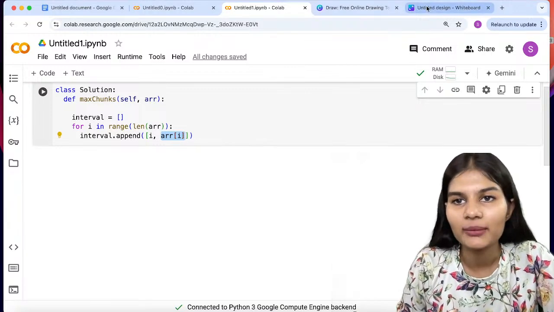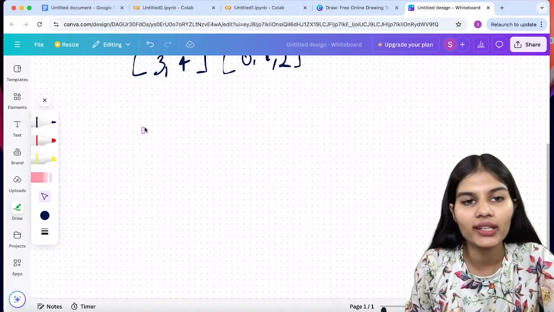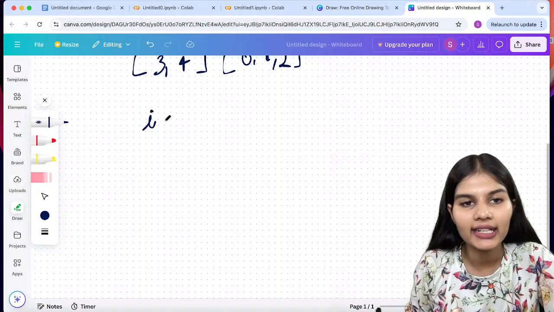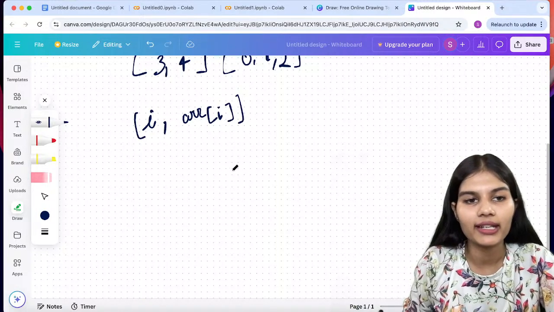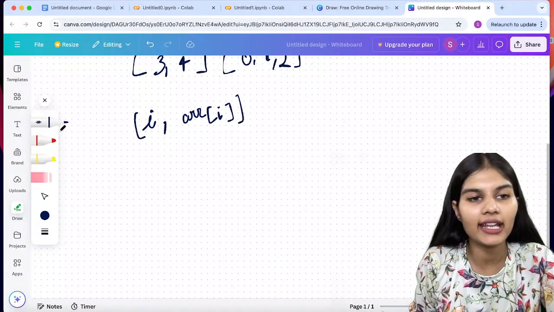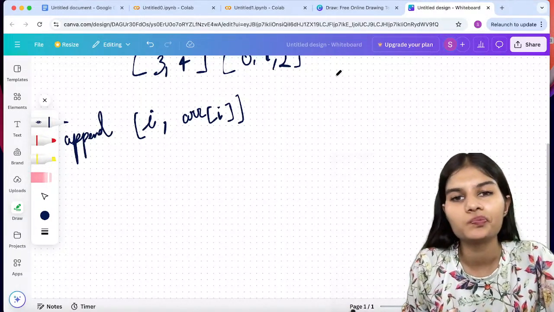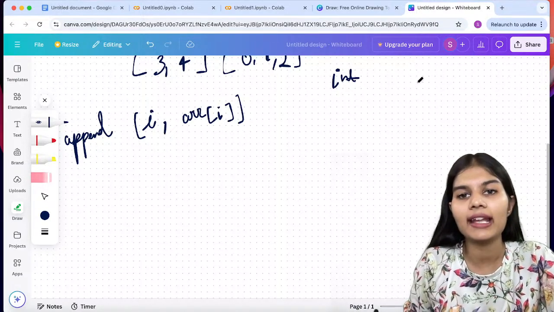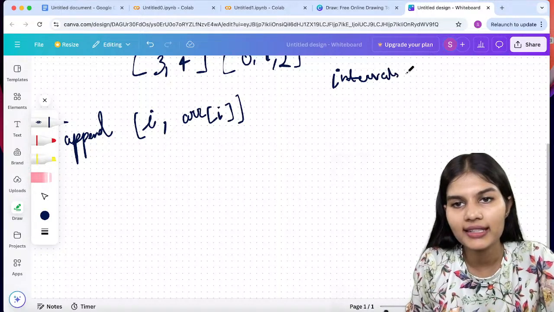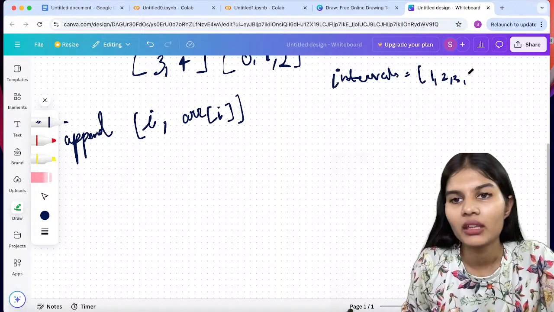I'll help you understand what exactly that line means. When I write i comma arr of i, I put this all into a bracket, and before that I have used my append function. Let's say we have used intervals before, and I define intervals is equal to 1 comma 2 comma 3 comma 4 like this.